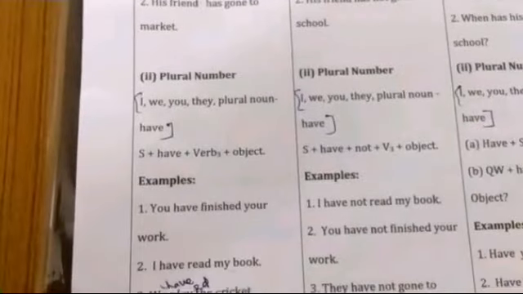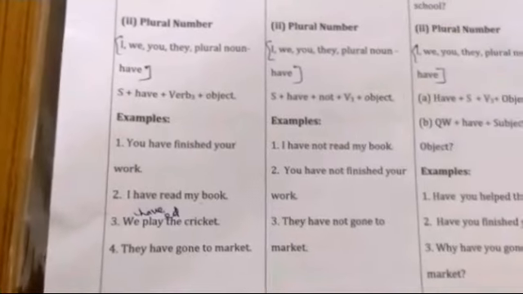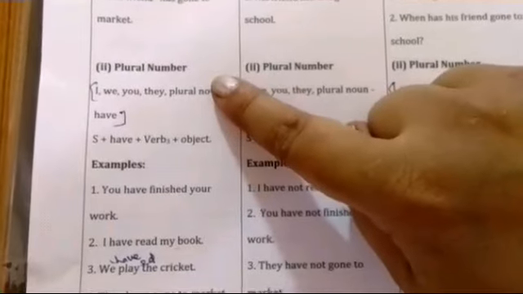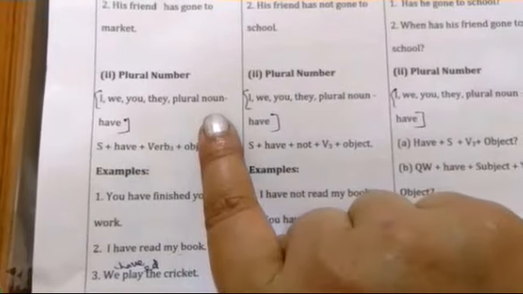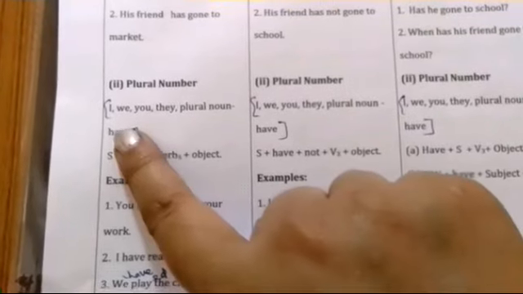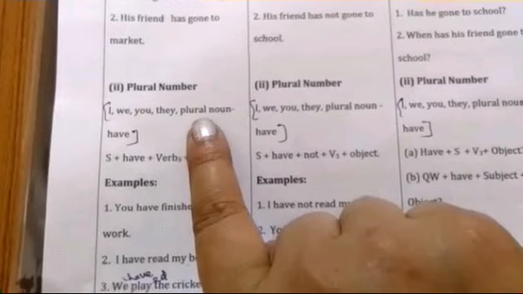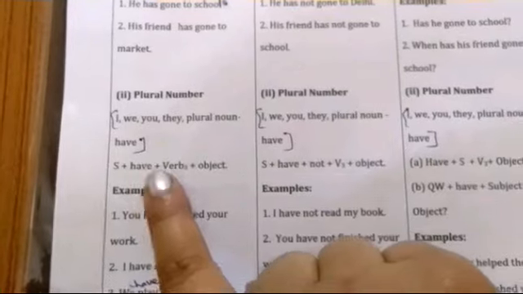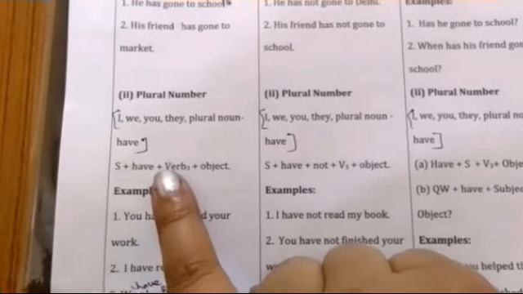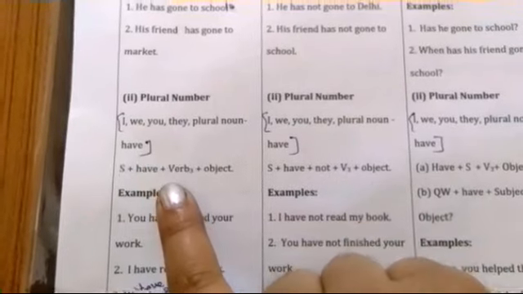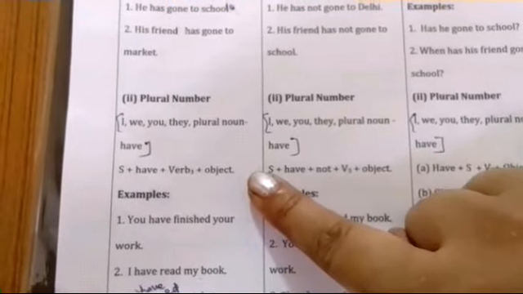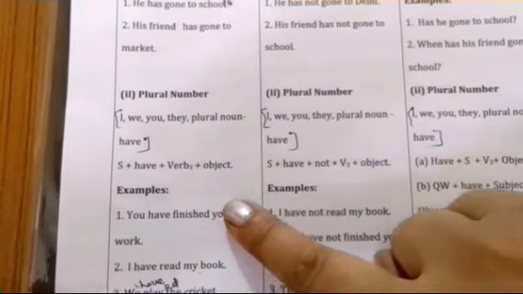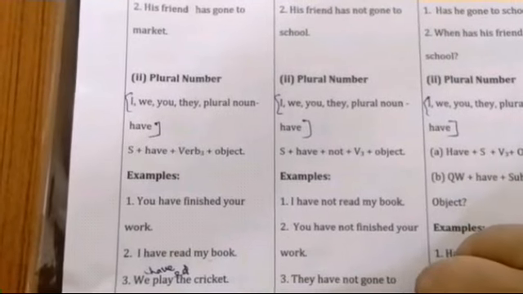The plural number. You can see here the plural number, affirmative sentence, and these are the plural noun and pronoun: I, we, you, they, plural noun, and then we put have with them. In singular number we put has, but in plural number we put have. This is the formula: subject plus have plus V third plus object. And these are the examples.